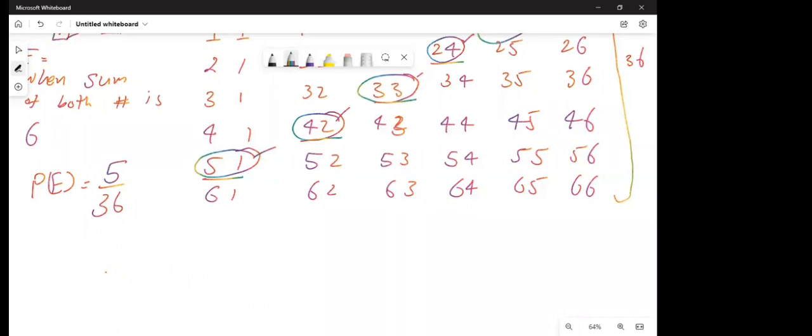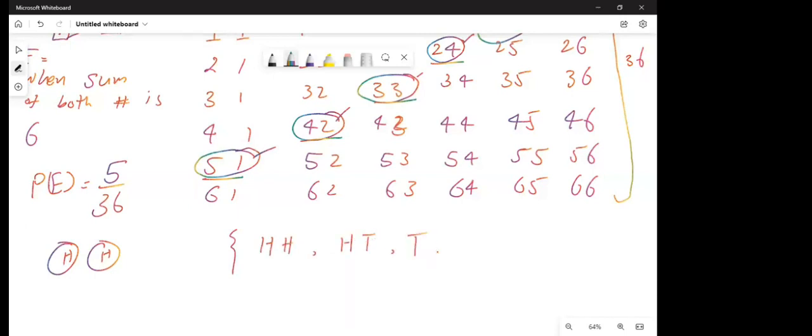Let's say you have 2 coins, and we flip them. What are the possible outcomes? The first gives us a head, the second gives us a head. Then the first gives us a head, then a tail.